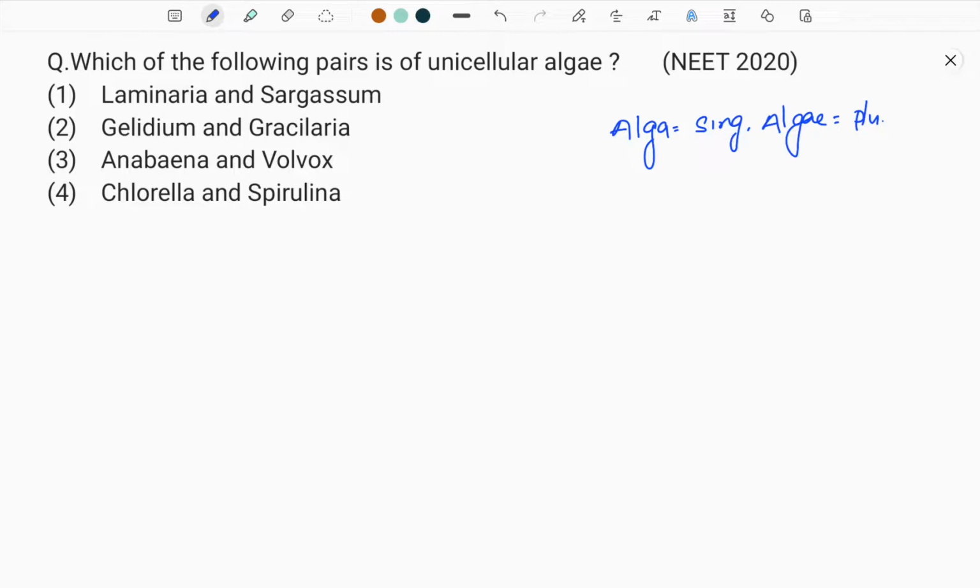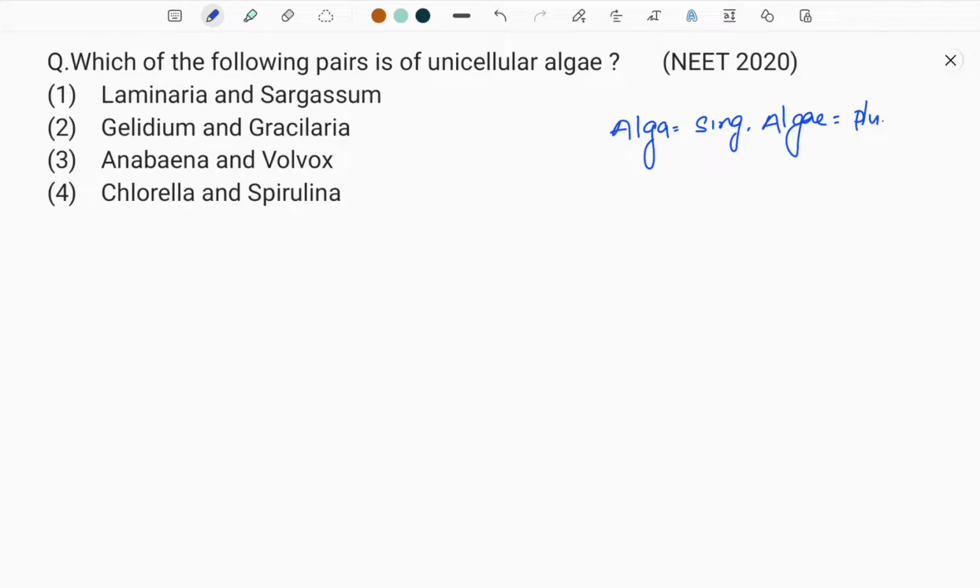He is asking the structural dimensions, whether it is made up of a single cell, multi-celled, filamentous, colonial, fusiform, dendroid, seaweeds. He is asking the structure. We have been given structures in the textbook. That is, Dictyota structure is given, Volvox structure is given, Fucus structure is given, Porphyra structure is given. It is asking here which of them is single celled. So let's have a look at the options.